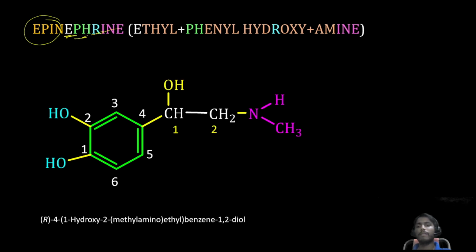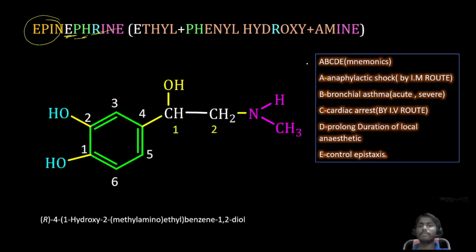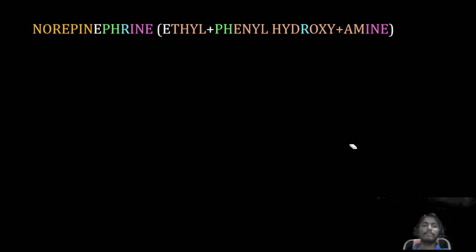These drugs have the mnemonic ABCD. A is anaphylactic shock by IV route, then bronchial asthma, cardiac arrest, prolonged duration of local anesthetic, and it can control epistaxis. In all these conditions we can use this particular drug. Epistaxis is nothing but nose bleeding.